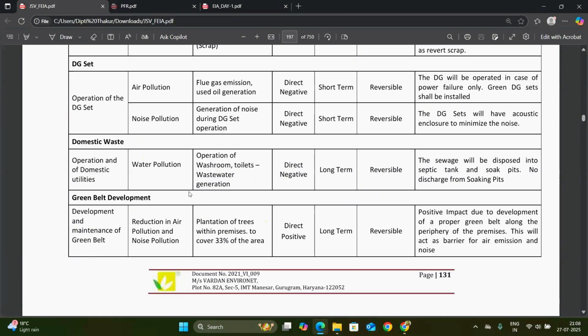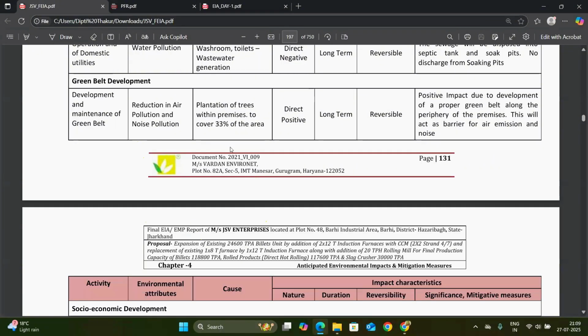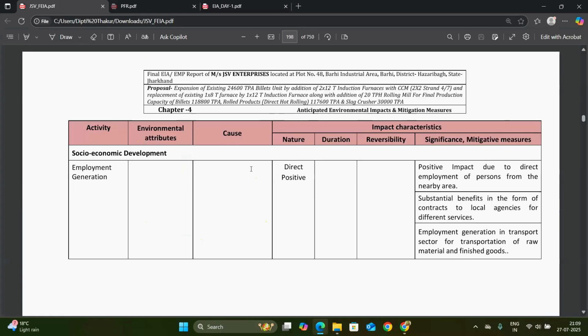Domestic waste and water pollution, operation and domestic utilization. Due to the development of the green belt, what happened? The positive impacts happen due to the development of the green belt. For the proper green belt in the periphery of the premises, as I said yesterday, 33% of the area has to be fulfilled by trees or plantation, and it is compulsory.